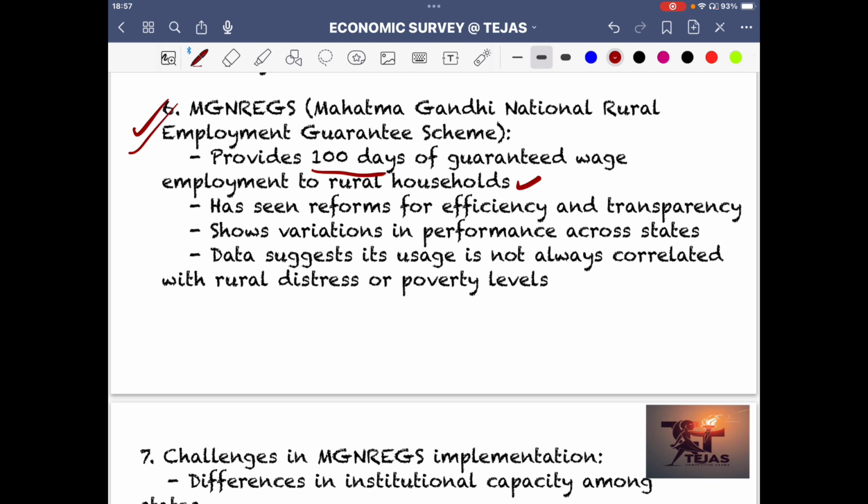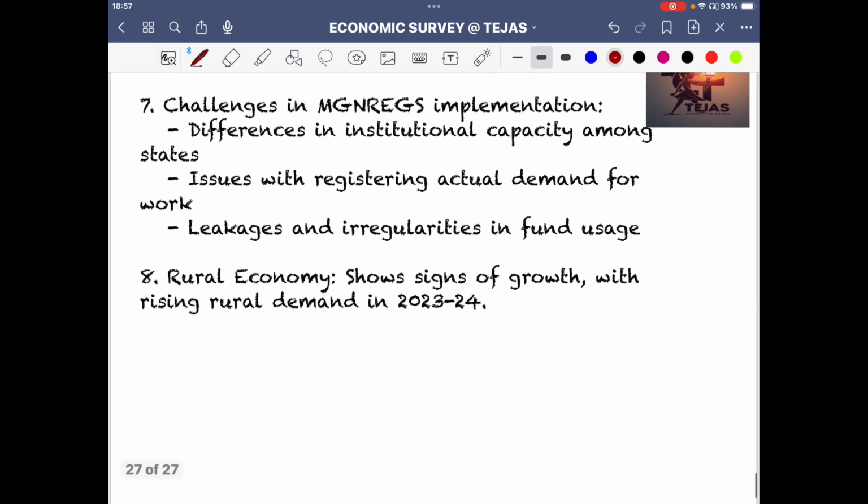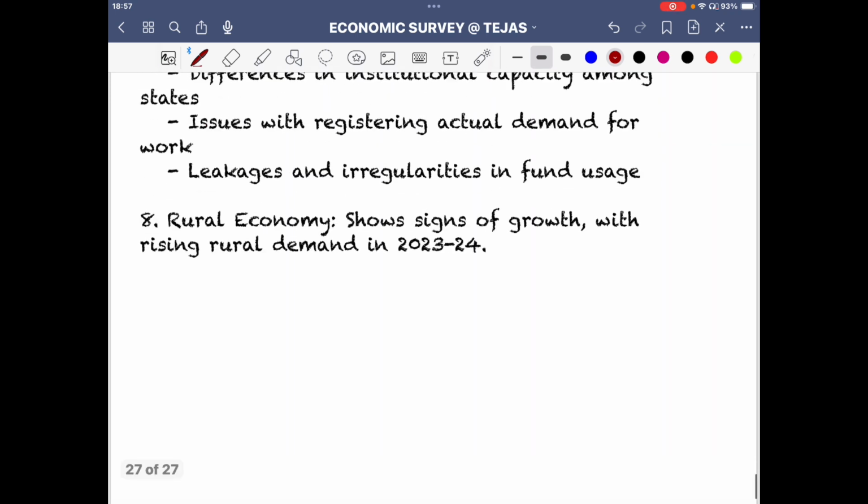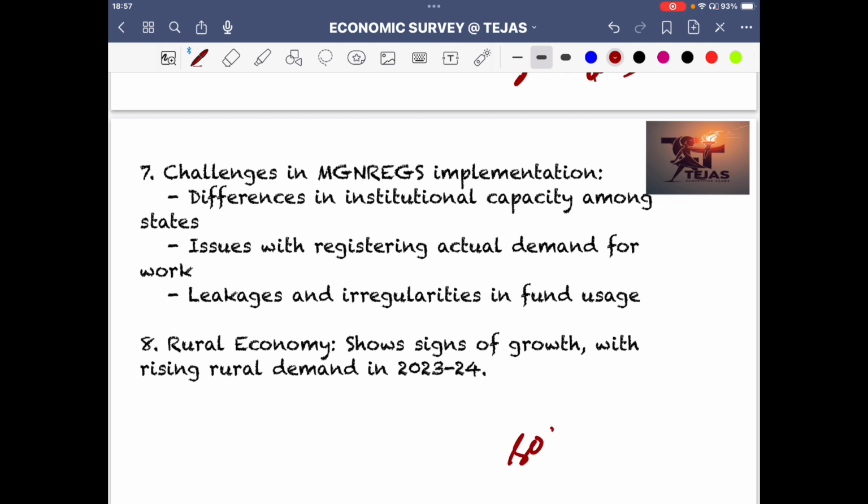Then there is the phenomenon of social audit, all those things that actually happen, like how you are going to see whether they receive the work or not. These are the questions that are there. There are certain challenges in MGNREGA implementation: institutional capacity, and leakages that happen. These are the problematic aspects, and here we complete our society chapter, which is a very detailed chapter.